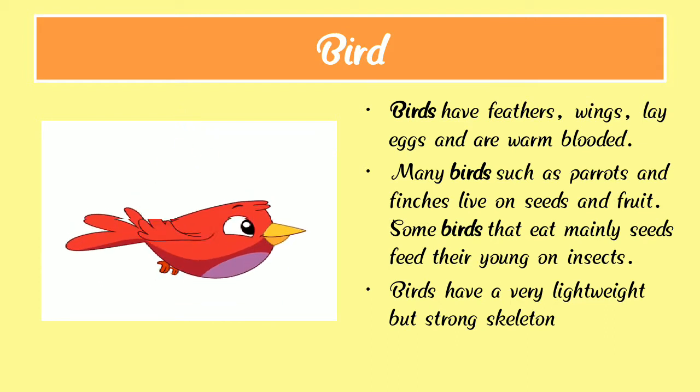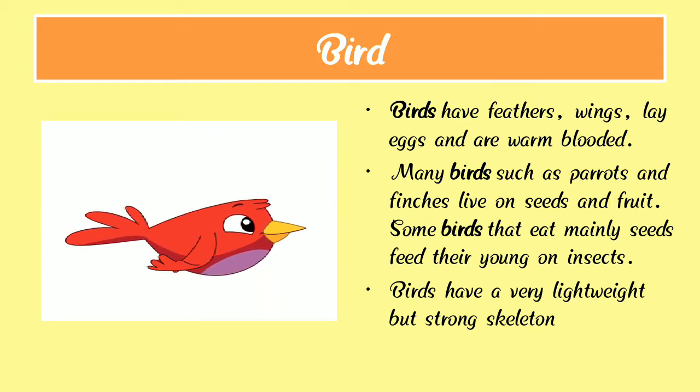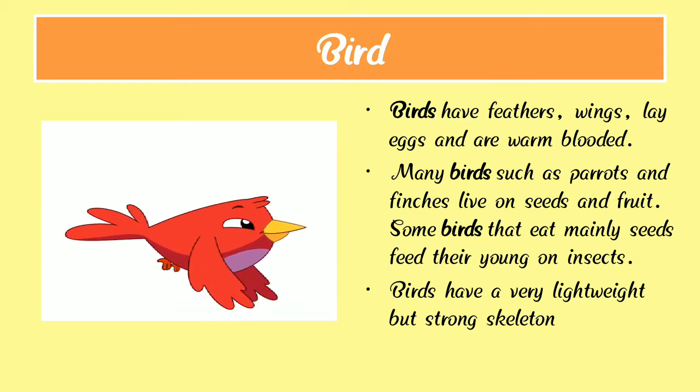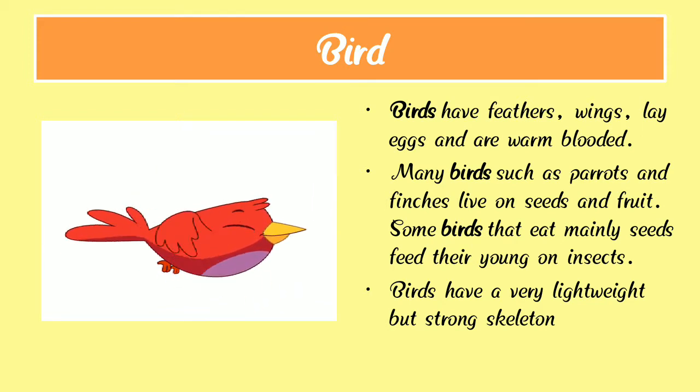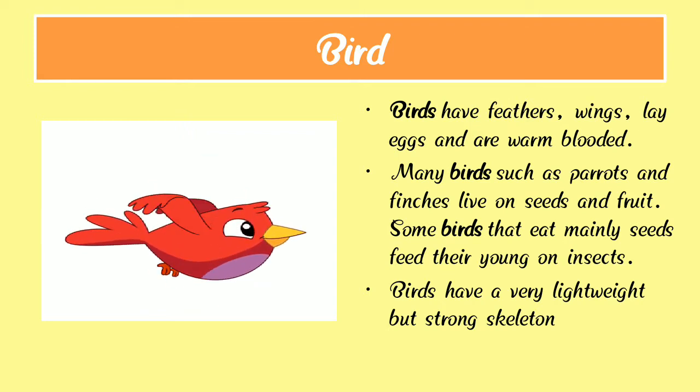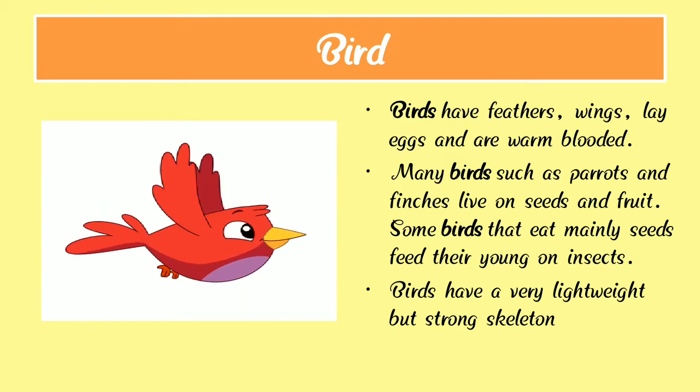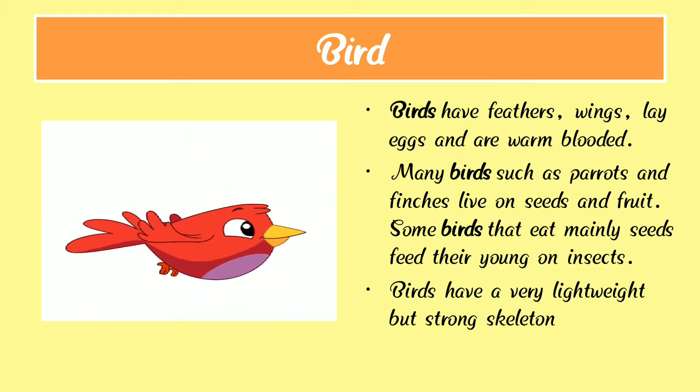Birds have a very lightweight but strong skeleton, and their ability to fly gives them an edge.